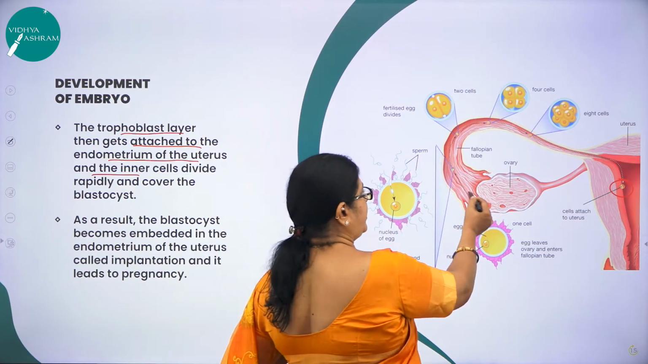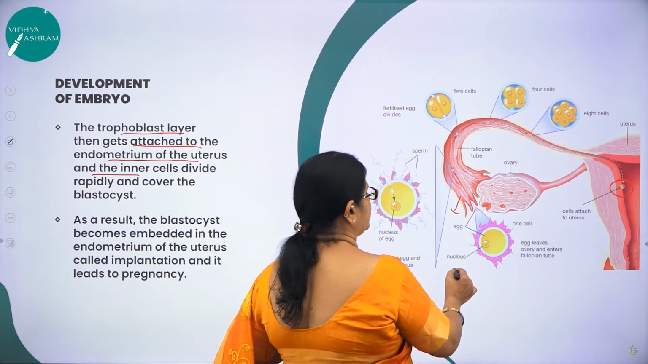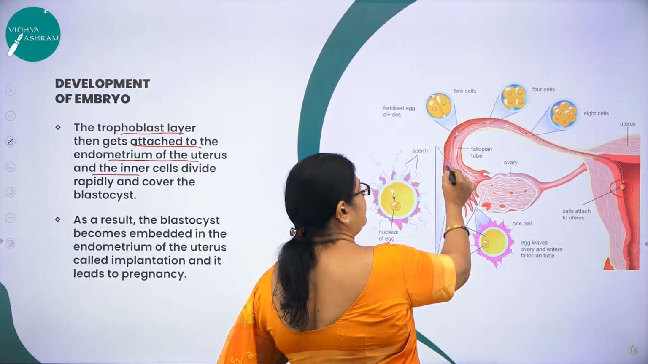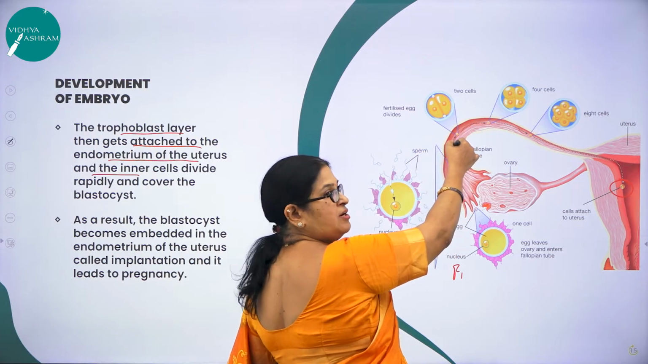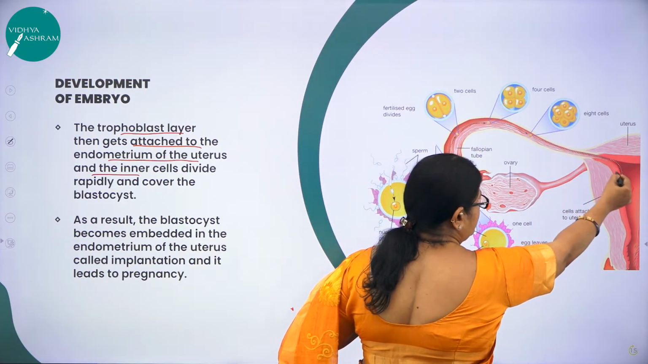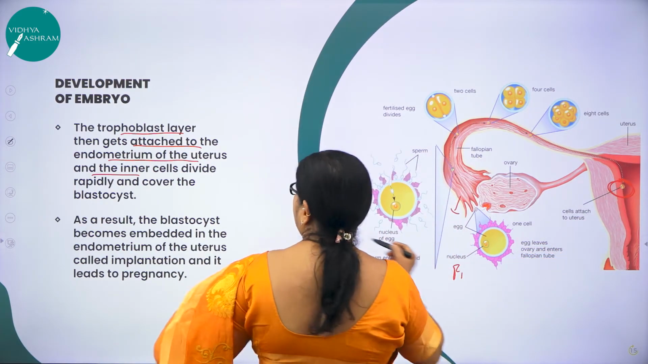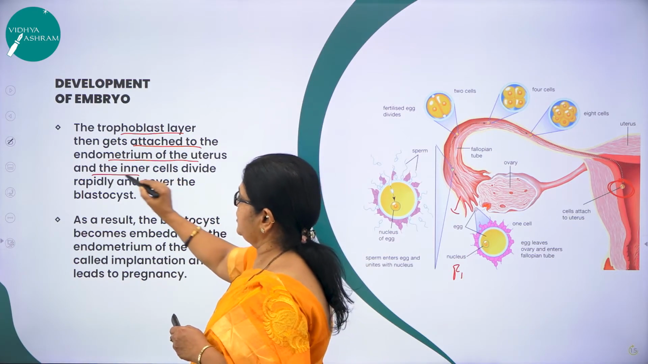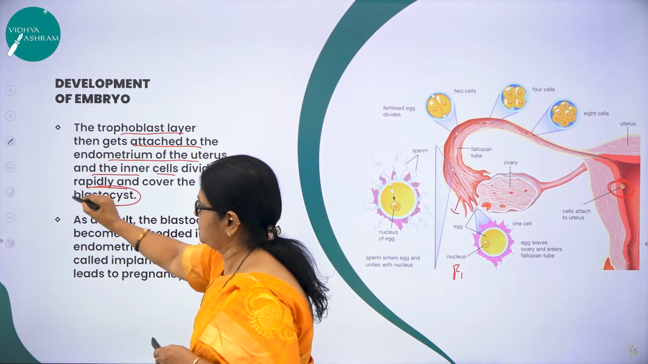Here it gets attached to the endometrium lining of the uterus. See here, this is the ovary. Hope you remember the female reproductive structure. The finger-like projection is called what? Fimbriae, infundibulum, isthmus, ampulla. This is a very important junction or region of the oviduct. The trophoblast goes like this and gets attached to the endometrium wall, and the inner cells divide rapidly to cover the blastocyst.